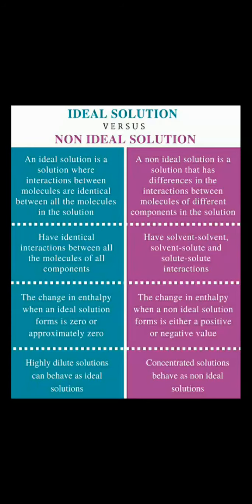Let us discuss the difference between ideal solution and non-ideal solution. An ideal solution is a solution where the interactions between molecules are identical between all the molecules in the solution. A non-ideal solution is a solution that has a difference in the interaction between molecules of different components in the solution.